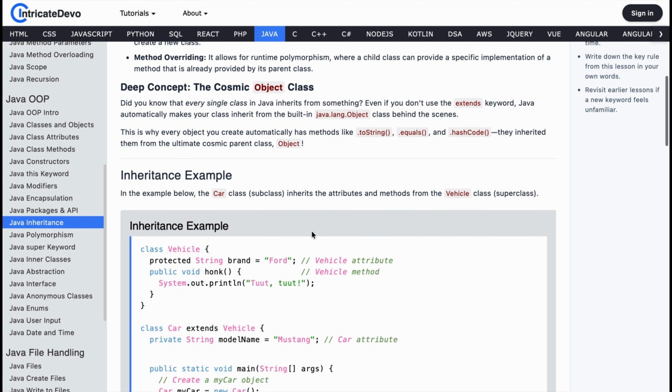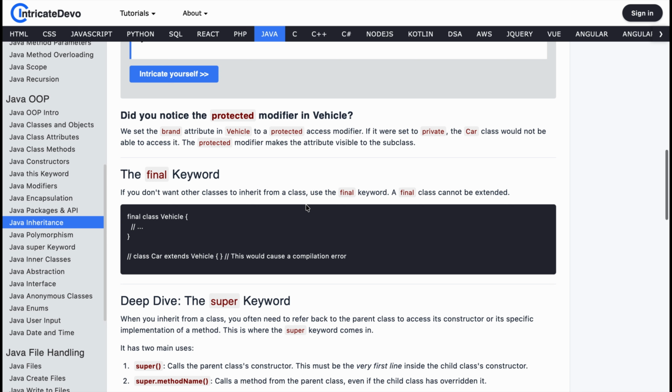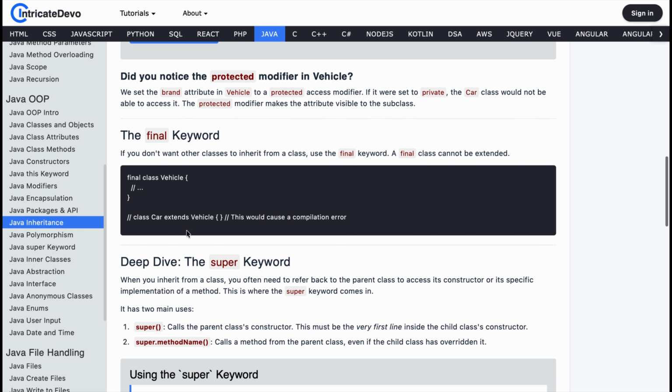What if you don't want a class to be inherited? Easy. Use the final keyword: final class Vehicle. Now no class can extend Vehicle. If another class tries, compilation error. This is useful when you want to lock a behavior for security and design reasons.